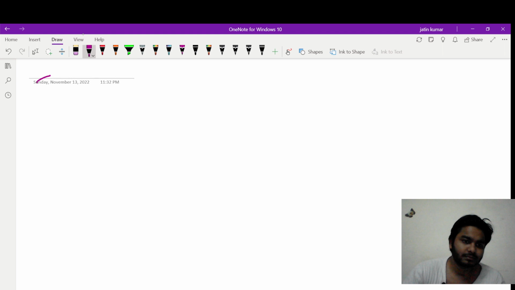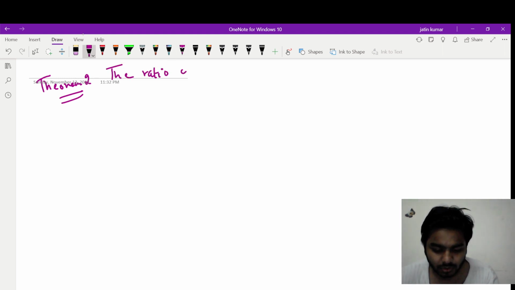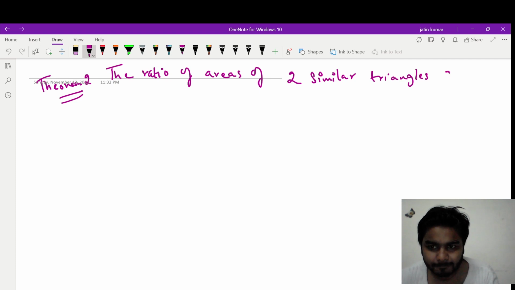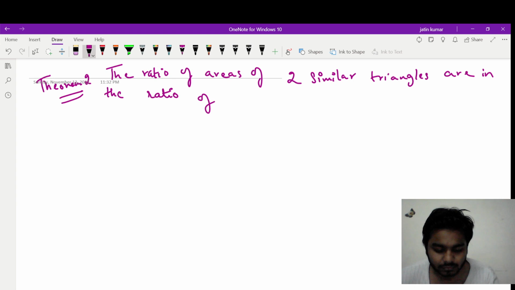So theorem 2 says the ratio of areas of two similar triangles are in the ratio of two corresponding altitudes.